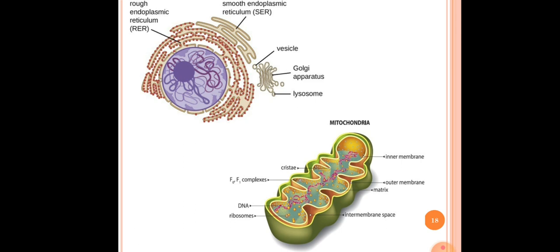We can see the cristae, the folds present inside the mitochondrial region. We can see the DNA, the ribosomes present inside the mitochondria, the intermembrane space, matrix, outer membrane and inner membrane. So these are the various labels of the mitochondria.